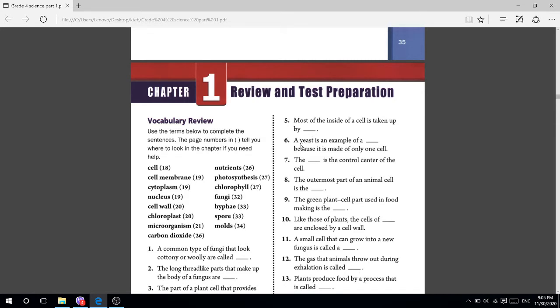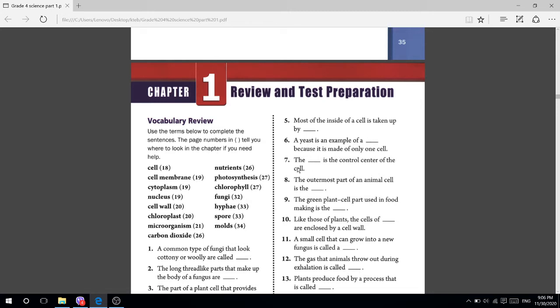Number 6, a yeast is an example of a blank because it is made of only one cell. The answer is microorganism. Write down microorganism because it is made of only one cell.